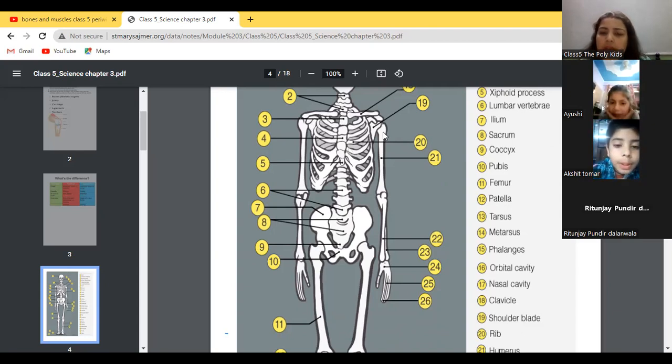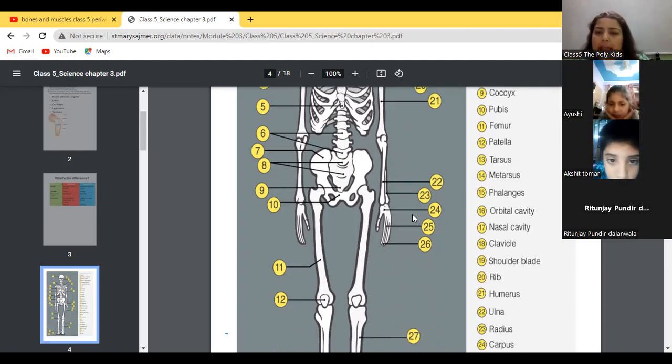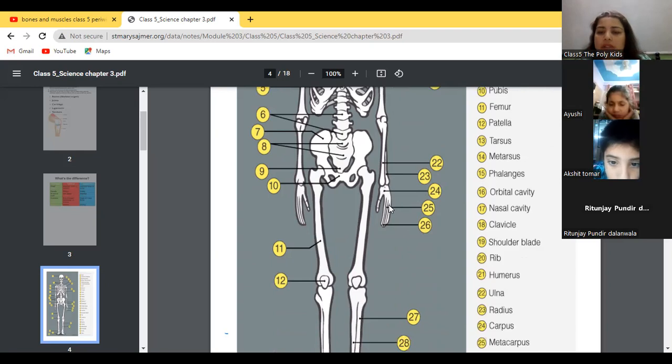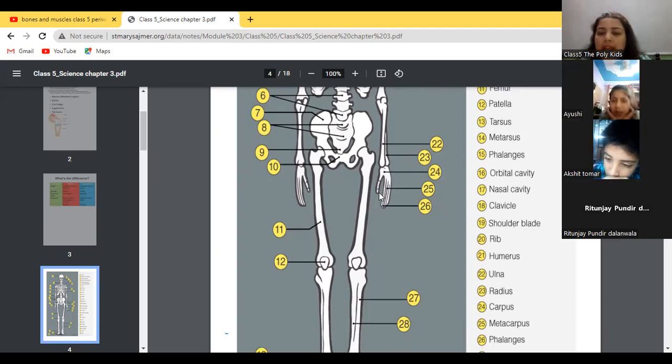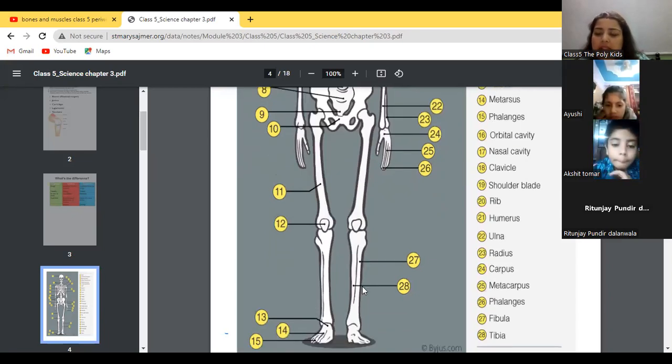Then 21, this is humerus. Then 22, this one is ulna. Then this one is carpus. 25 is metacarpus. This is carpus and this is metacarpus, because it is divided into 4 parts. And now 26, it is phalanges. 27 is fibula, and it is tibia.